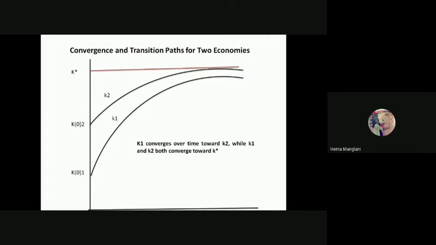The steady state level is what? This is K star, which indicates change in K by K equals 0. And how is it equal to 0? When both of these curves have a tangency together here at this red line. So you can say your capital growth is now 0. It means your consumption is maximum, your investment is maximum, and also your output is maximum. So your future generation is definitely happier than at the point from which they started. Is that clear, or do you have any doubt in that?